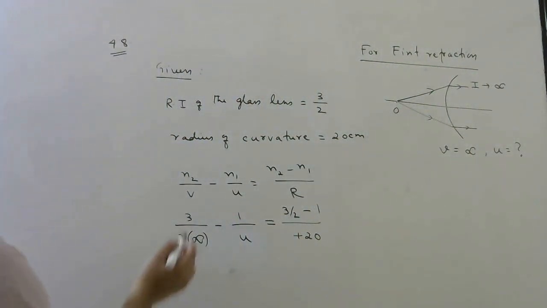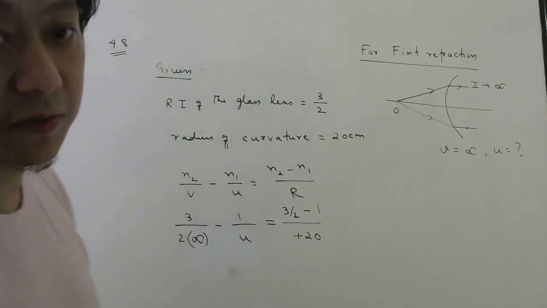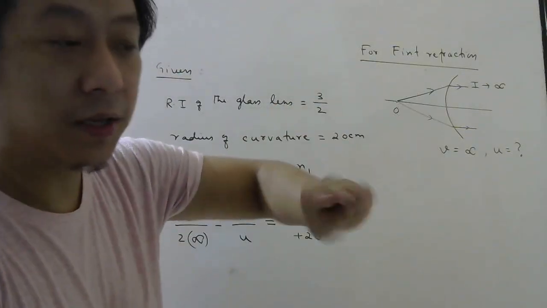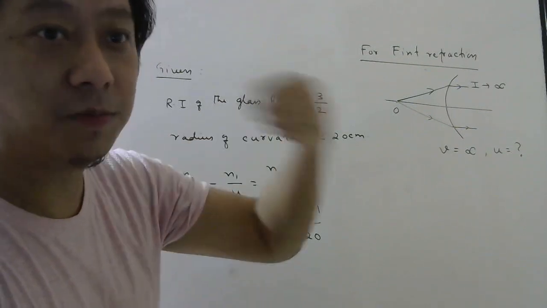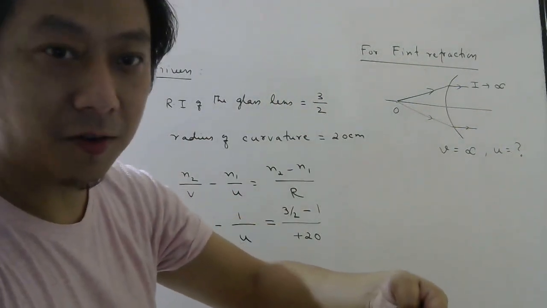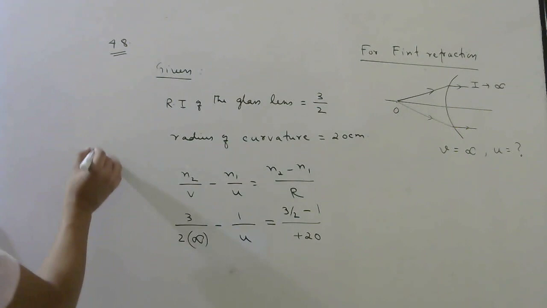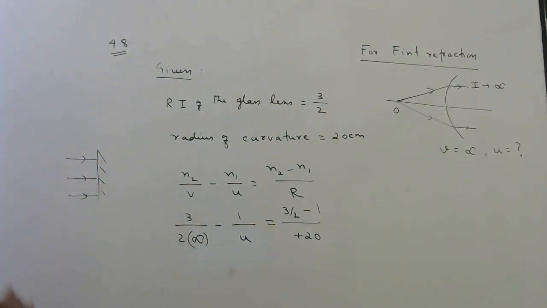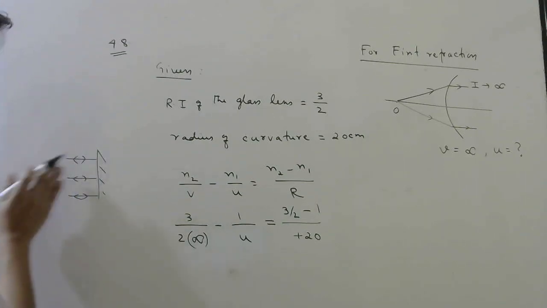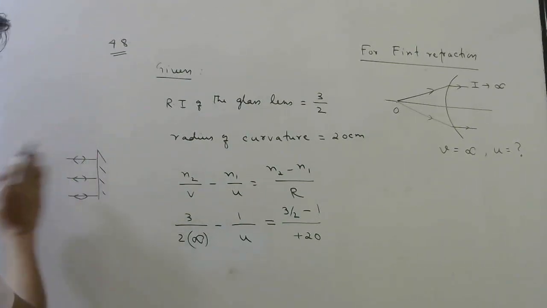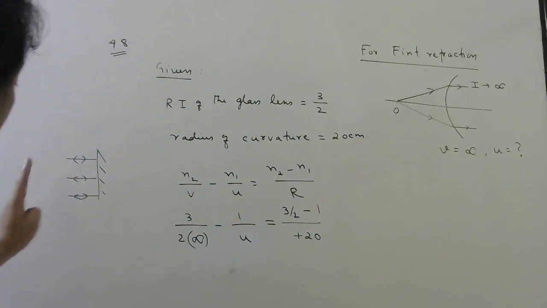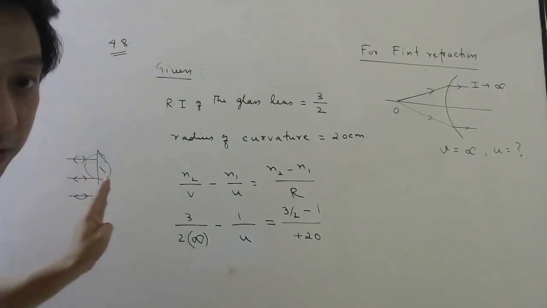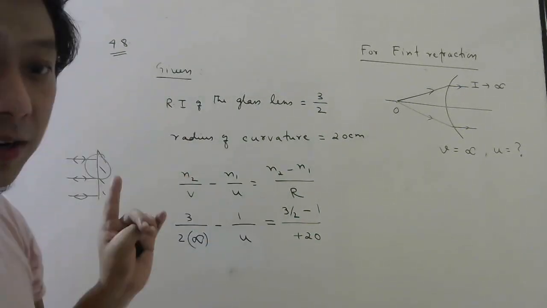So the main thing to understand is your image distance for the first surface is infinity. Why? Because the image made by the first one is the object for the second one. In order for retrace, the light should fall like this. Then only the light will retrace. For this mirror, the incident rays are coming from infinity, so the object is at infinity.